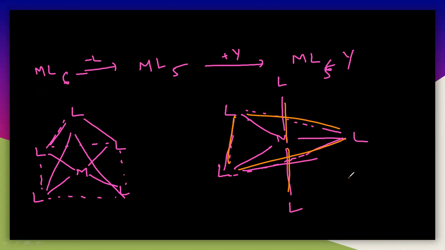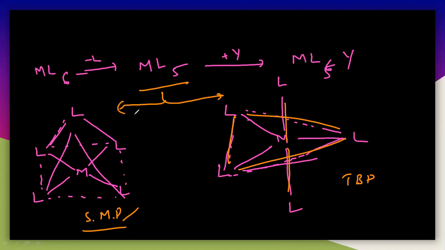So this is the TBP, trigonal bipyramidal structure, and the other is a square pyramidal structure, which has a square and only one pyramid, because there is a ligand only on top. So the intermediate, ML5, may have these two structures: this one or this one.